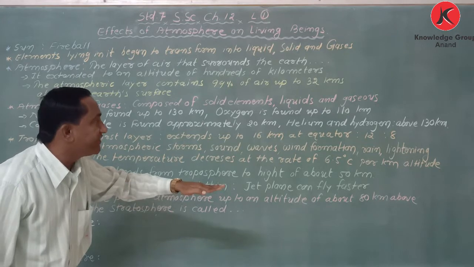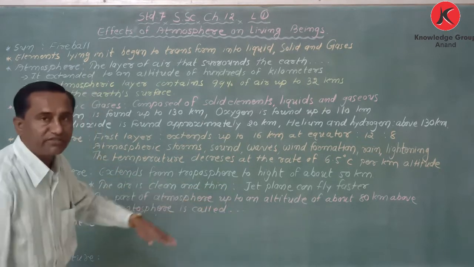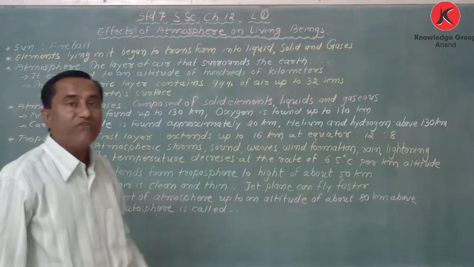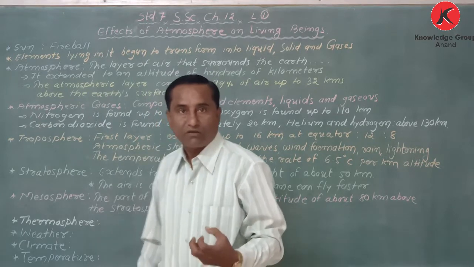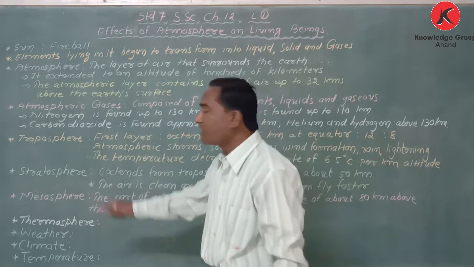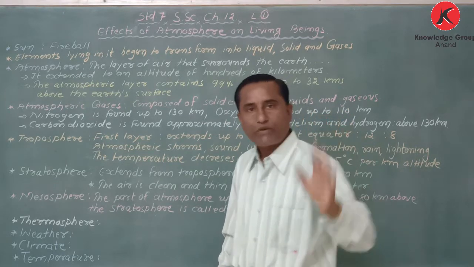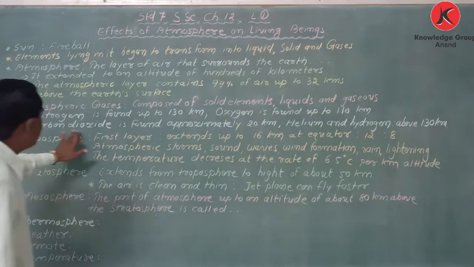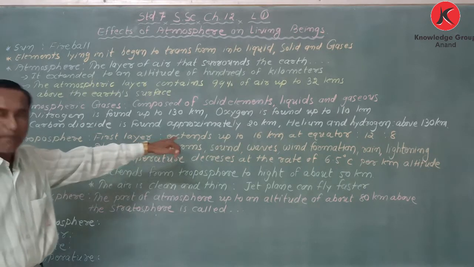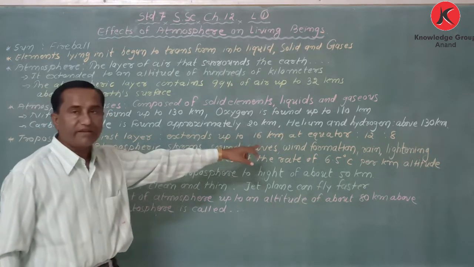Oxygen 110. Now carbon dioxide. Carbon dioxide is very dense, that's why it is found up to 20 kilometers. Here it is written, carbon dioxide is found approximately up to 20 kilometers.